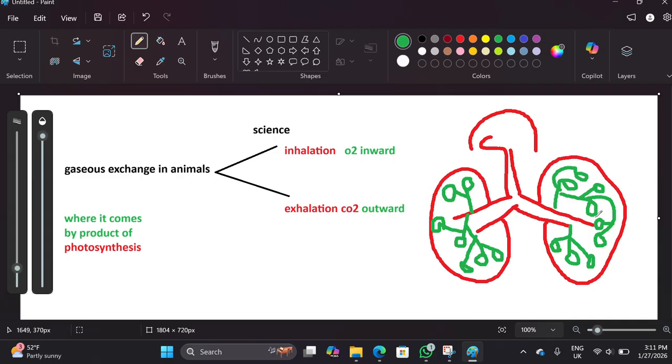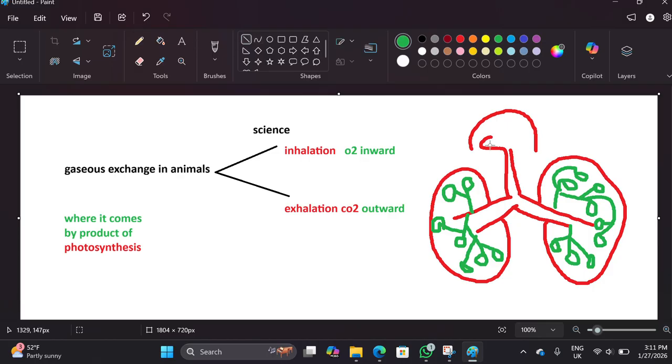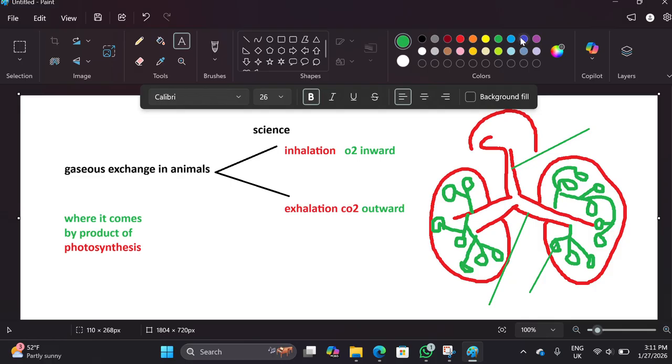Okay, so now I'm going to label it first. This is the trachea, and this is alveoli, and these branches are called bronchioles. Here we have the trachea, and the trachea is also called the windpipe, as I told you.